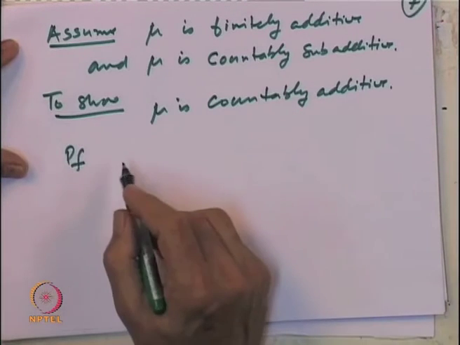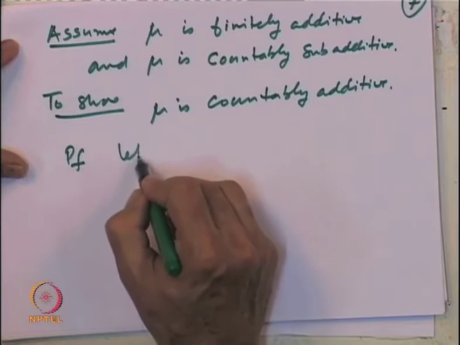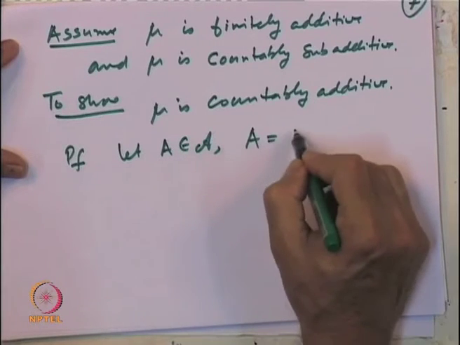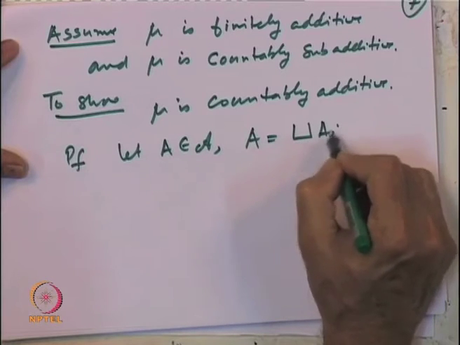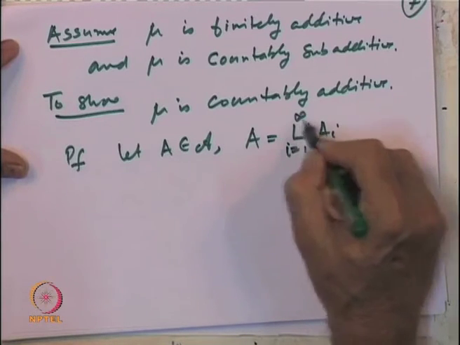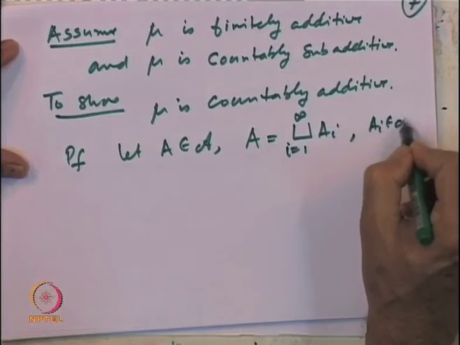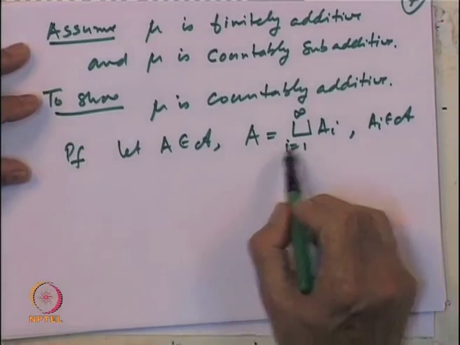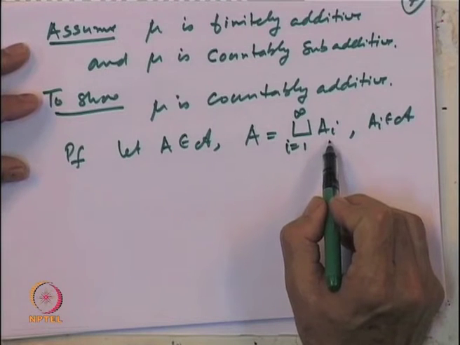So, how to prove countable additivity? What to show? Let A belong to the algebra and A be equal to the disjoint union of A_i's, i equal to 1 to infinity, with A_i's belonging to the algebra. And we have to show mu of A is summation mu of A_i's.